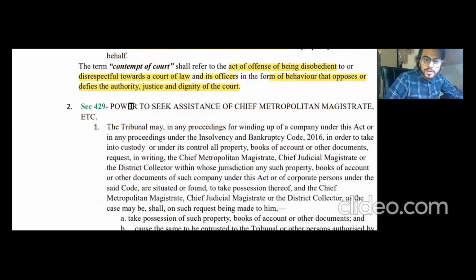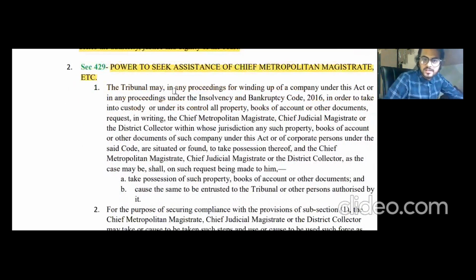Section 429 then, power to seek assistance of Chief Metropolitan Magistrate. So yes, let's read it. The tribunal, that is NCLT, may in any proceedings for winding up of a company under this Act or any proceedings under the IBC, so winding up in the Companies Act 2013 or any proceedings in the IBC, that is a CIRP process, if that is being undertaken by the tribunal, then in order to take into custody any assets or any documents, they can take assistance of CMM.